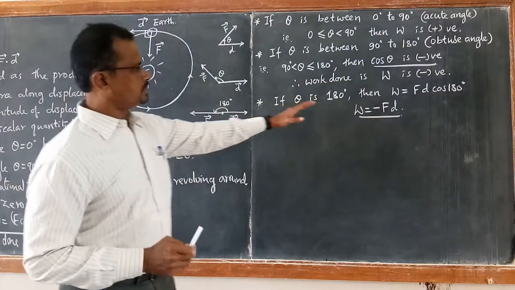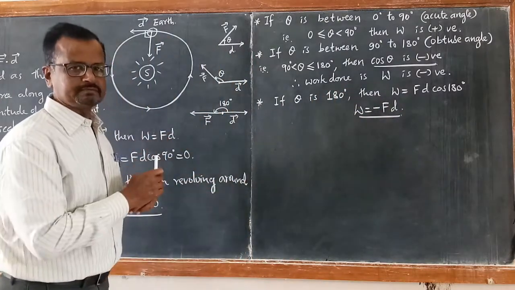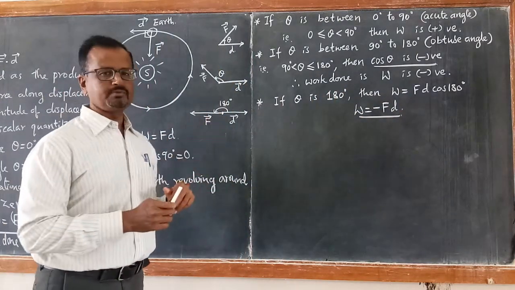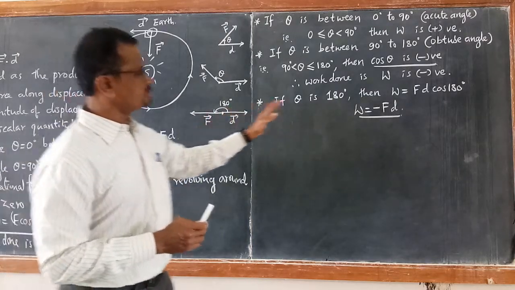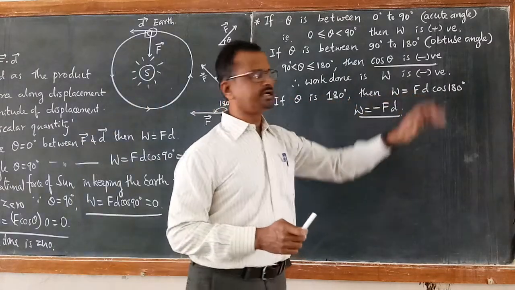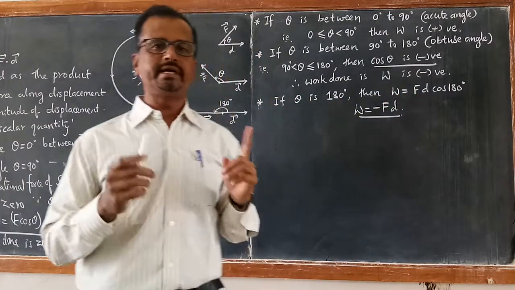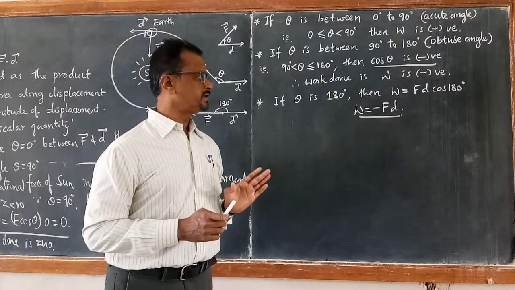If the force vector and displacement vector are in exactly opposite directions, work done becomes Fd cos 180 degrees. Cos 180 is minus 1, therefore it becomes minus Fd.